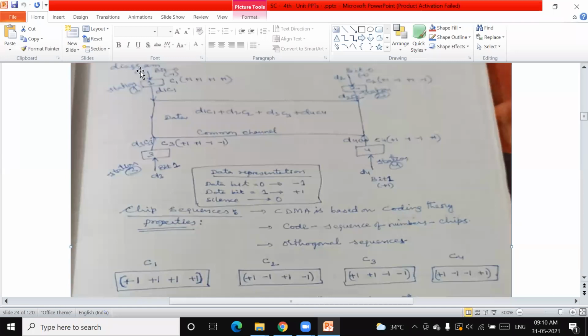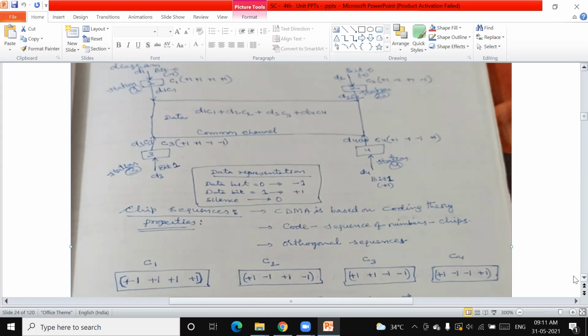Therefore, you take the data and the code and multiply these two for station 1, and add here. Multiply station 2 data and its code, add here. Station 3 data and its code, multiply these two and add here. When combining everything, we have to add. C1D1, C2D2, C3D3, C4D4 are all added and transmitted through this.